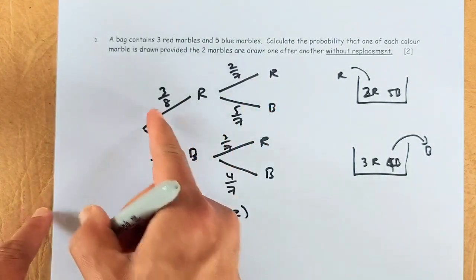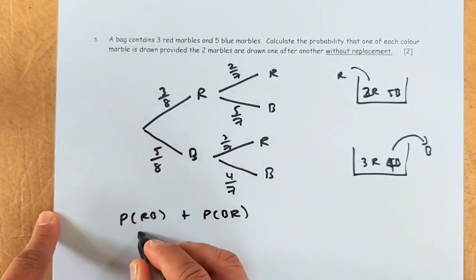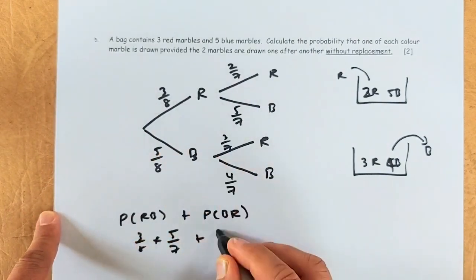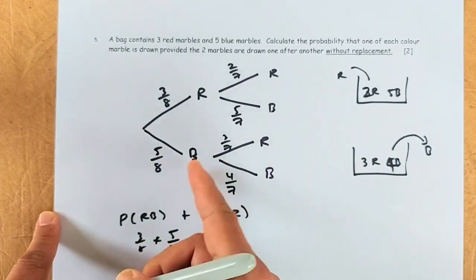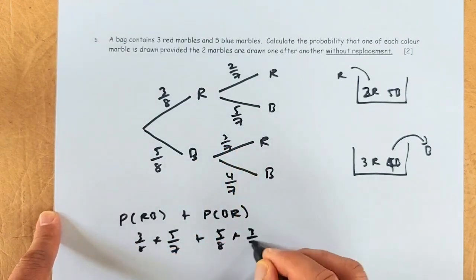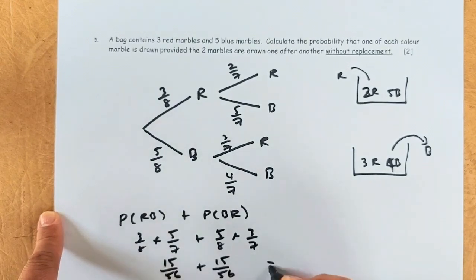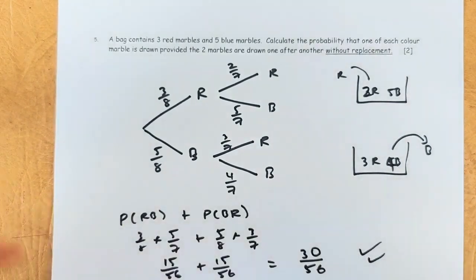So red blue is going to be 3/8 times 5/7, and the same thing, 5/8 times 3/7 for blue red. So the answer is going to be 15/56 plus 15/56. Put in your calculator, the answer is going to be 30/56, and that will give you 2 marks in the exam. Hope you get it.